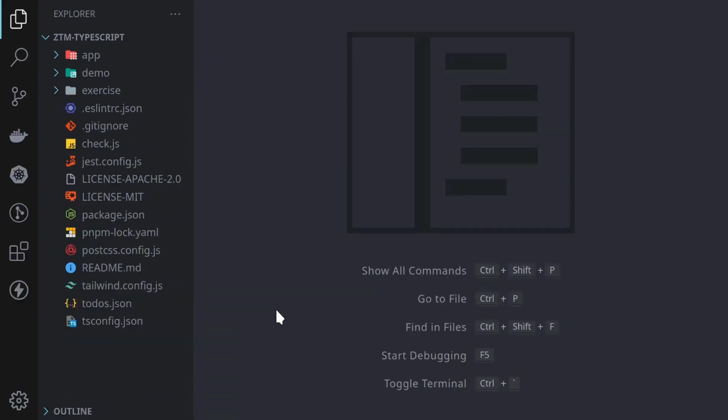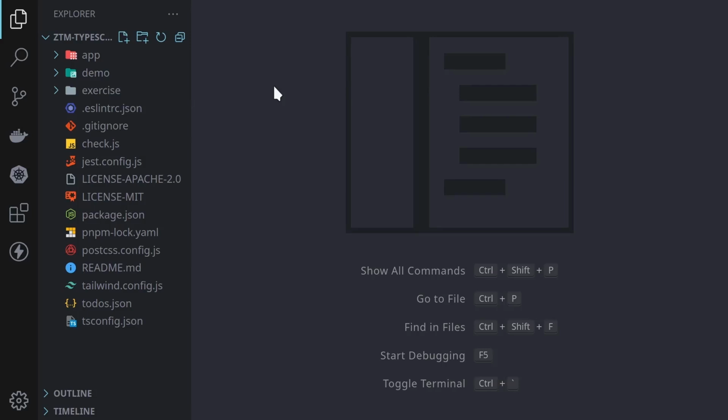Once it reloads, you'll see on the left we have this Explorer, and it has all of the course content listed here. We have the app folder, and that has the applications we'll be building. We have the demo folder, which has the demos that we'll be going through in the videos. And we have an exercise folder, which has additional exercises for more practice.